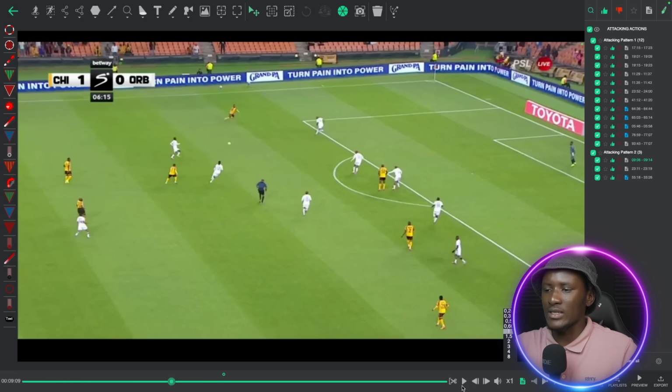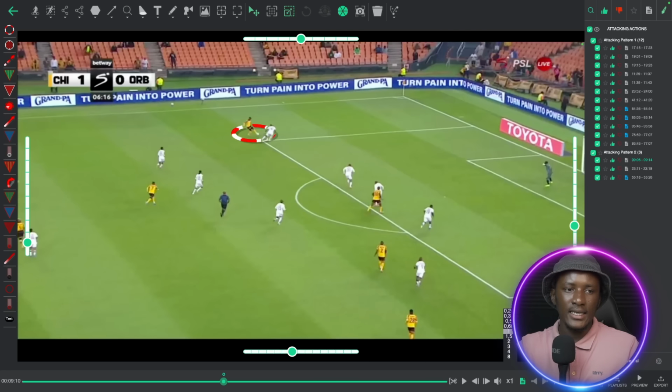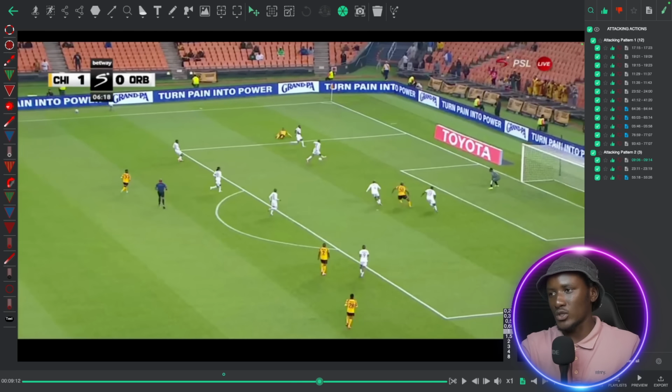So he receives the ball. And if you watch the previous game, obviously we have watched Uvele Pai before, he uses the left foot, he uses the right foot with same power. It doesn't matter really. He uses them with same power. So what he does then is that he's able to take the ball with his right foot, and then you think that, oh, he's going to cut in, because that's what modern wingers do, right? They cut in. But no, he's actually taking the ball down the line because he wants to cross the ball.